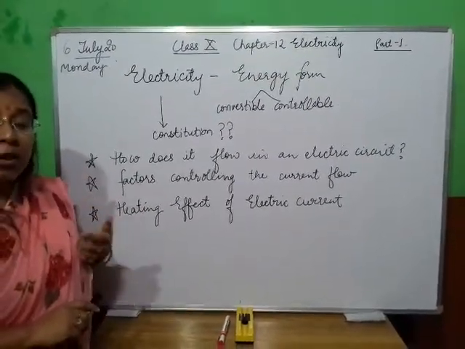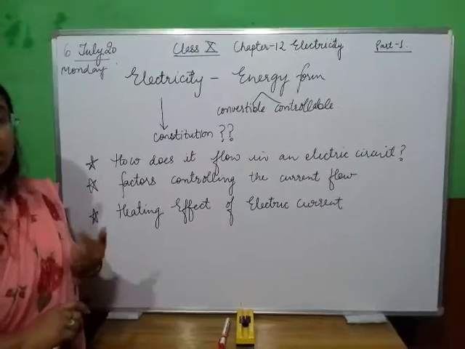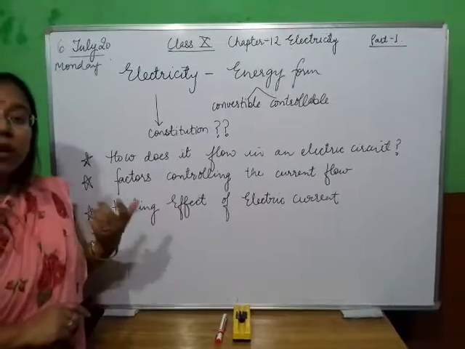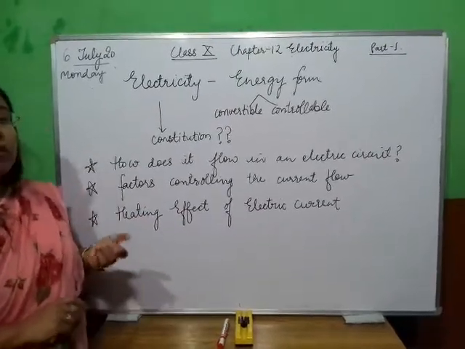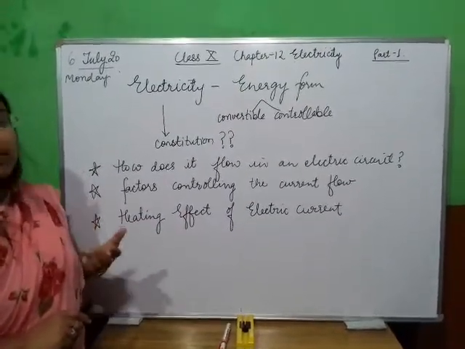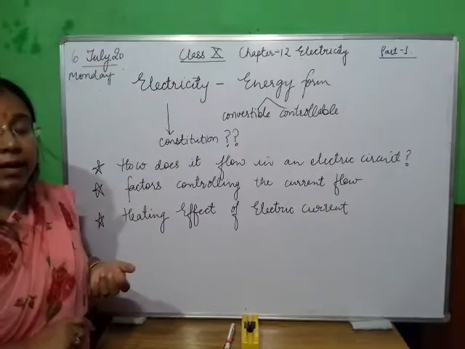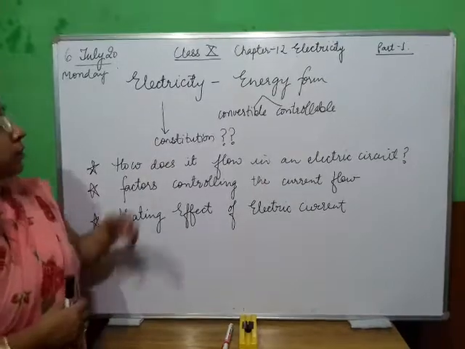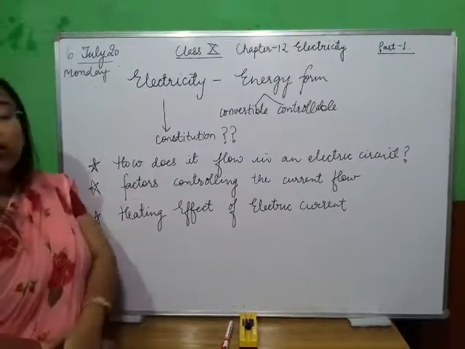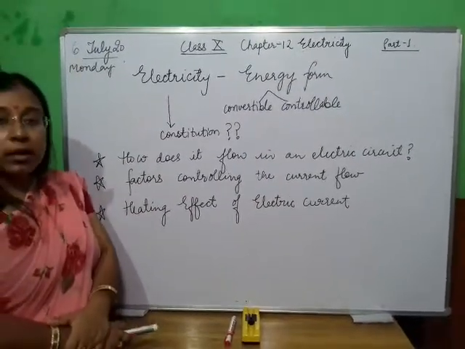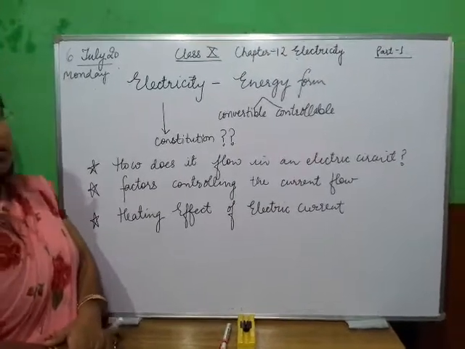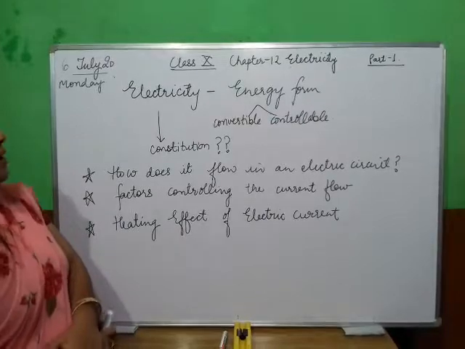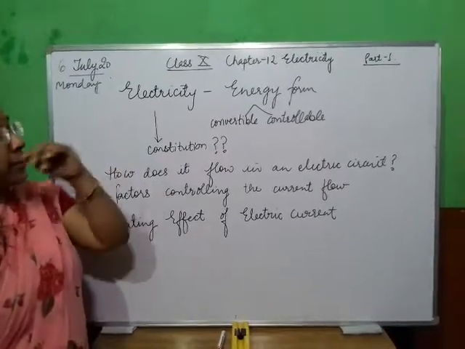The fan or any other equipment will turn on, and whenever we switch it off, it will turn off. So how does it occur basically? What is the principle behind the working of any electrical equipment? This is electricity, which is the guiding mechanism for any equipment to work. Electricity is basically energy.